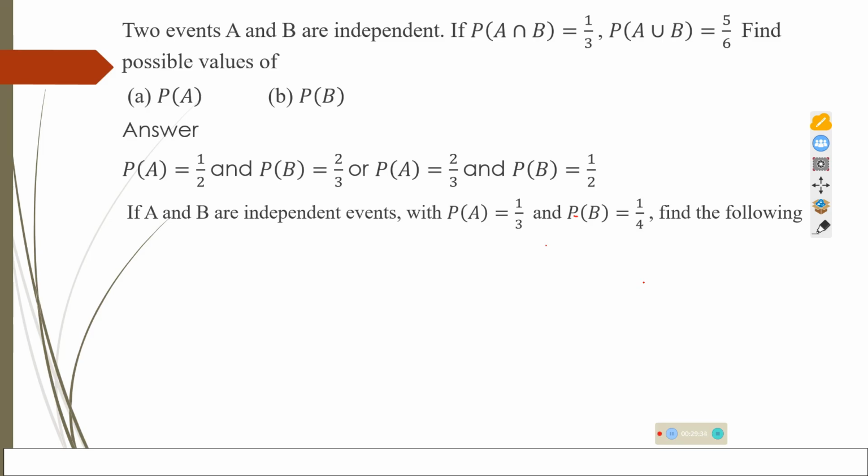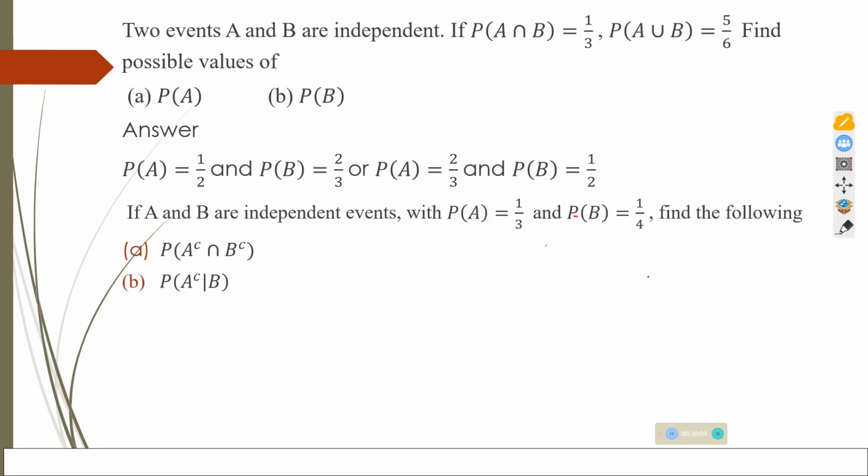So next, we are told if A and B are independent events with probability of A as that, probability of B as that, find the following. So this should be easier for you now, having looked at some of the questions. You should be able now to try this. So you are told A and B are independent events, and you are given probability of A as that, probability of B as that, you need to find this. So let us try this one as well.